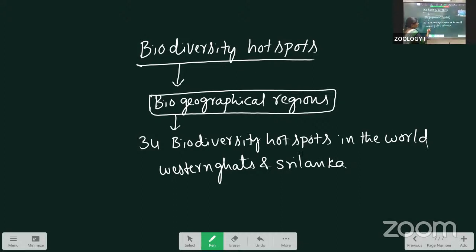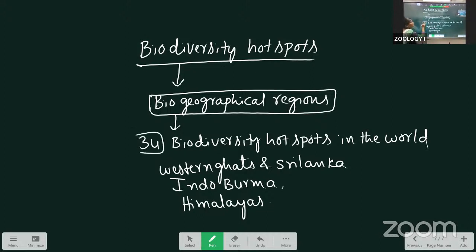Second one is the Indo-Burma and Himalayas. Throughout the world, biologists have identified 34 biodiversity hotspots. Inside India, there are three biodiversity hotspots. They are the Western Ghats and Sri Lanka, and the next one is called the Indo-Burma and the Himalayas.